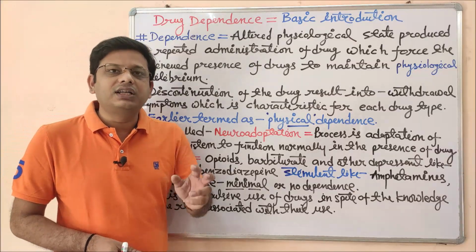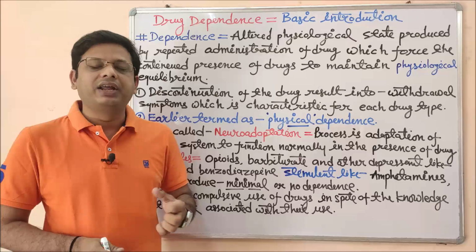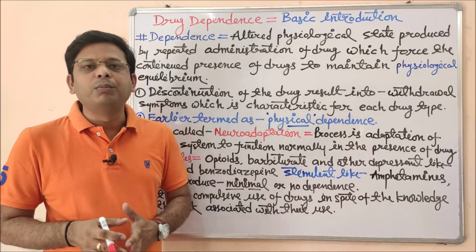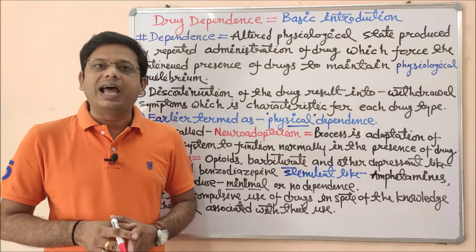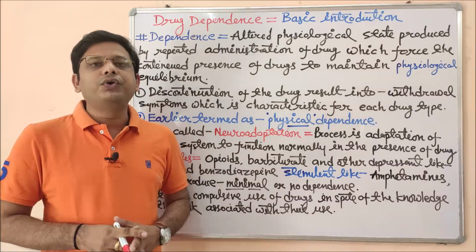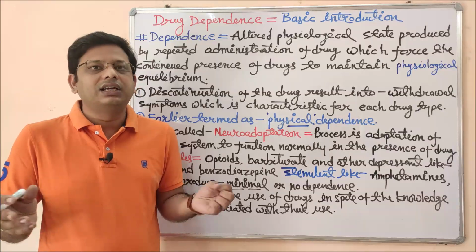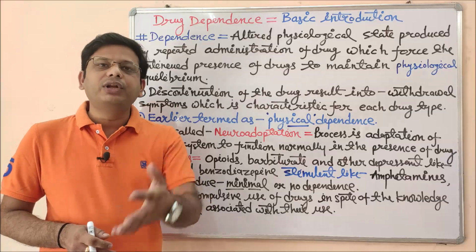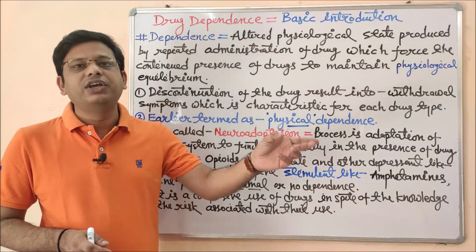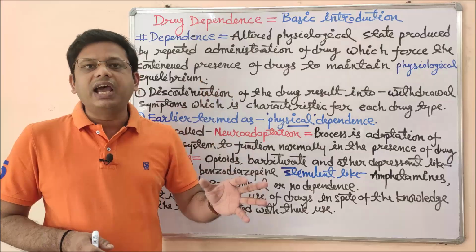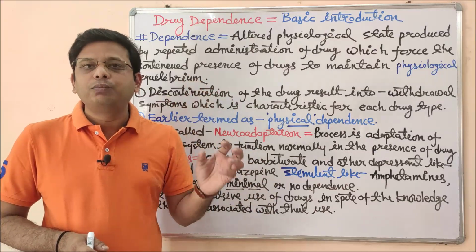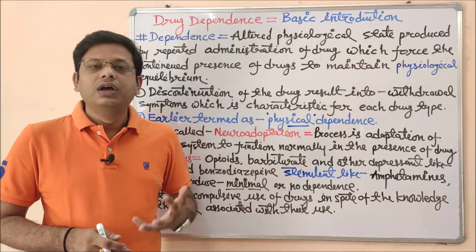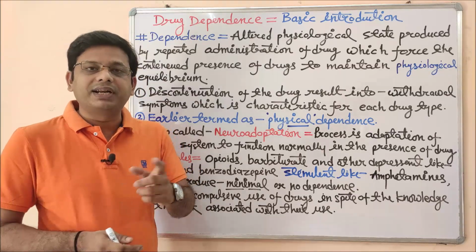So let me give you another common example of a layman. Suppose there is some kind of worker, shramik as we say in Hindi. Some workers are used to drinking alcohol regularly. If you do not give them alcohol, they will feel that they are not able to do such activity, not able to do hard work. But whenever you give it to them, they work as they used to earlier. That means they are in a condition of dependence on such a drug. Alcohol is also a drug, but it is now misused. It is used for another purpose, but actually it is a drug.